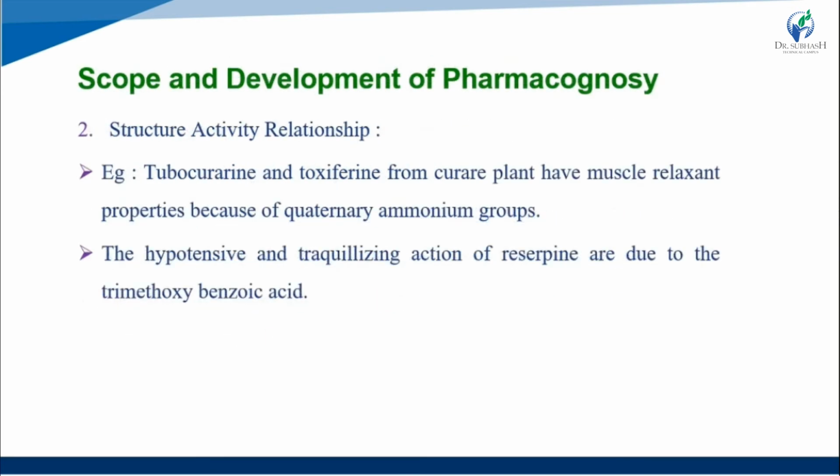Then the second one is structure activity relationship. For example, tubocurarine and toxiferins from curare plants have muscle relaxant property because the quaternary ammonium group is present. And the hypotensive and tranquilizing action of reserpine is due to the trimethoxybenzoic acid present. So this is structure activity relationship.